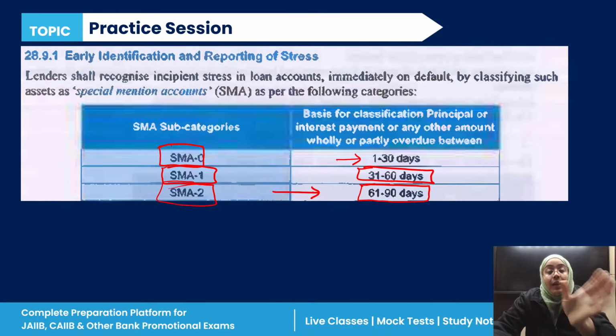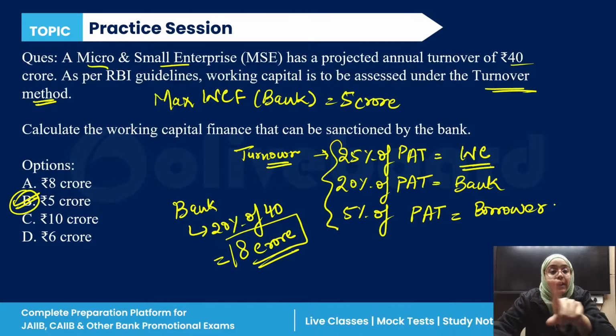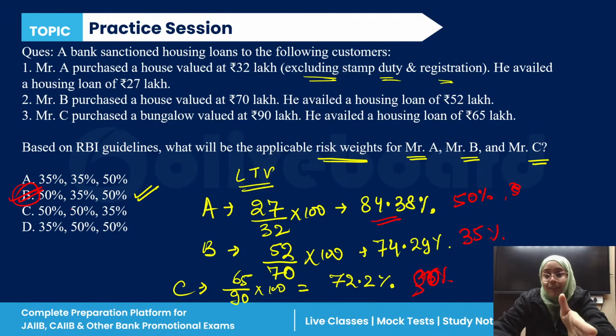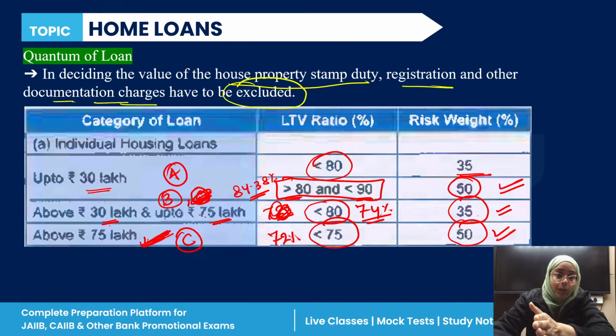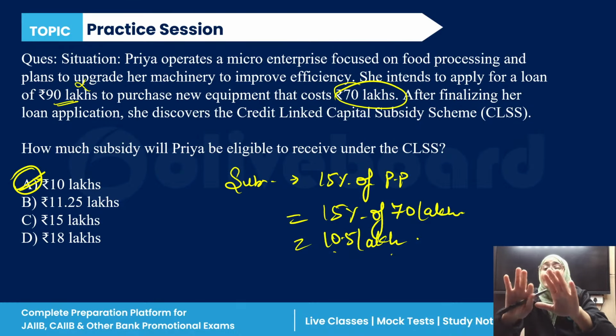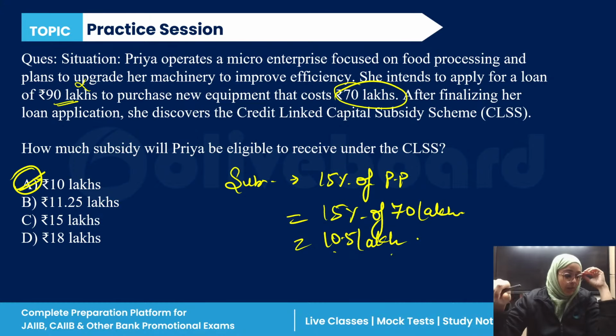SMA is also very easy. Now here we have to calculate this. These types of questions can be very theoretical also. All the types of numericals I have covered, so it is enough.